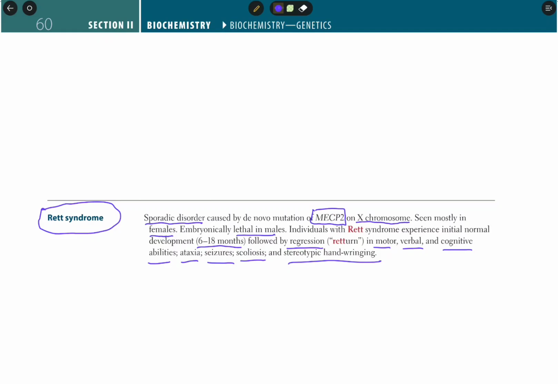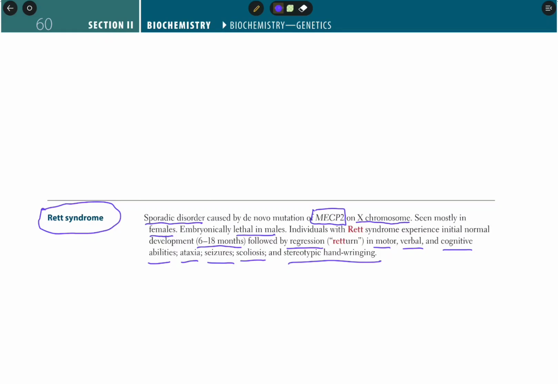Scoliosis is abnormal curvature of our backbone. Stereotypic hand wringing is basically pushing the hands to the back or into an abnormal position. It mostly happens in Rett syndrome.